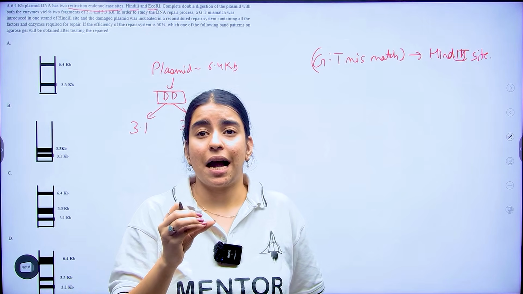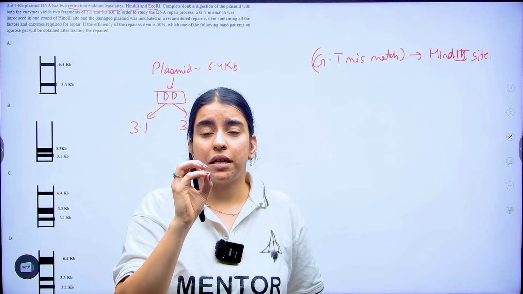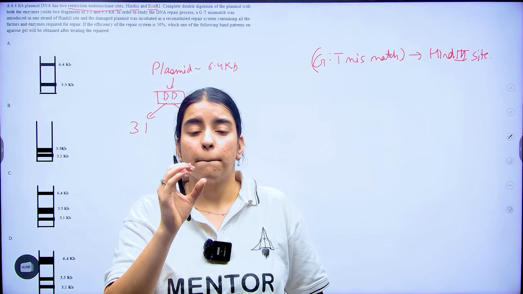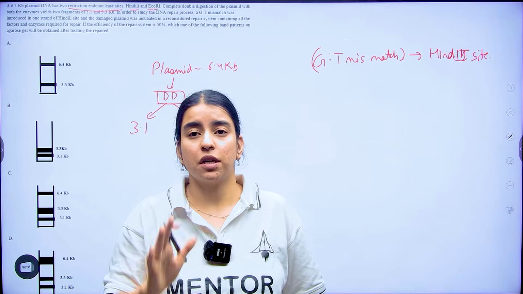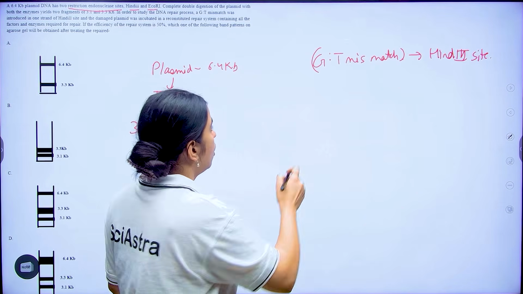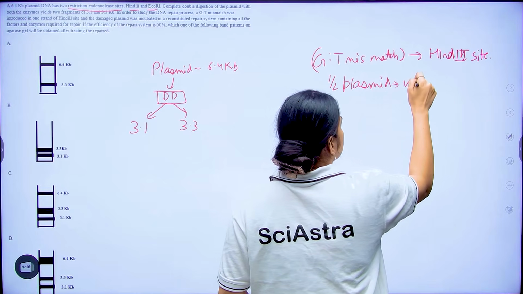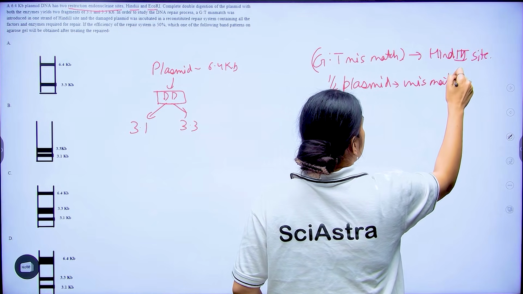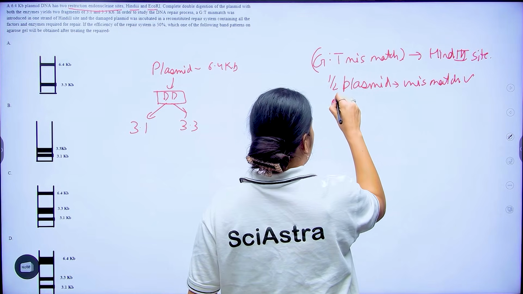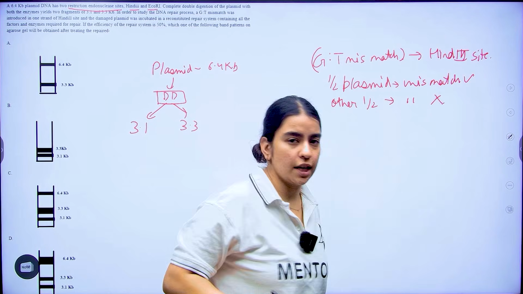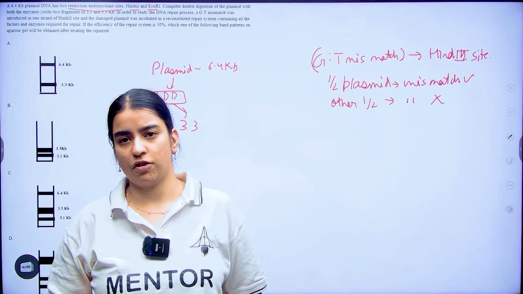That means that in half the plasmid, the mismatch will be corrected, but in the other half of the plasmid, the mismatch is not corrected. So, in half the plasmid your mismatch is corrected, in the other half your mismatch is not corrected. That is what is meant by 50% efficiency.